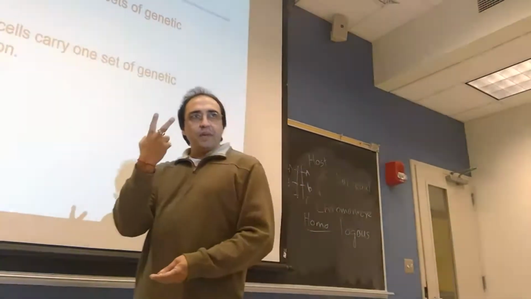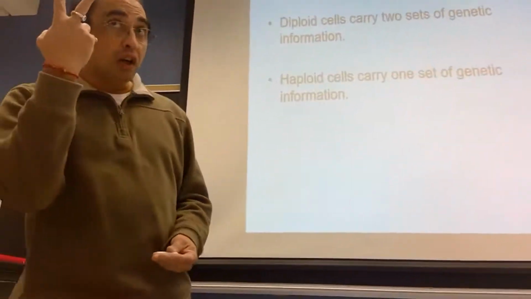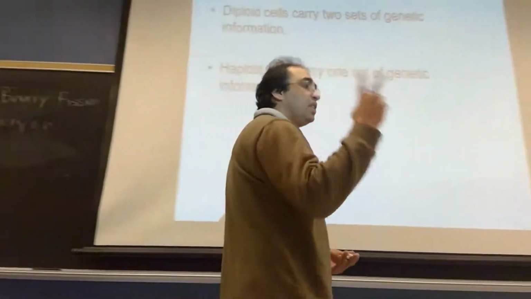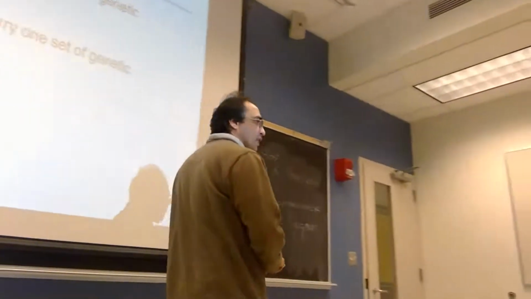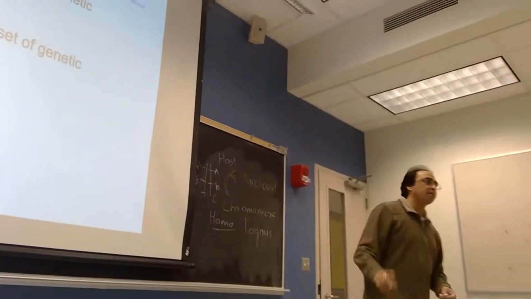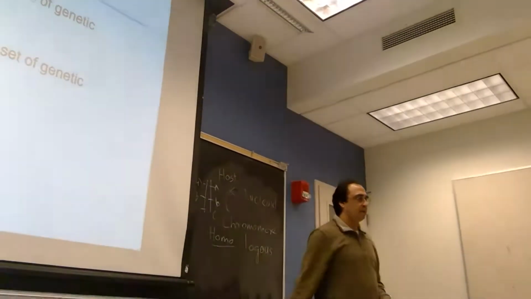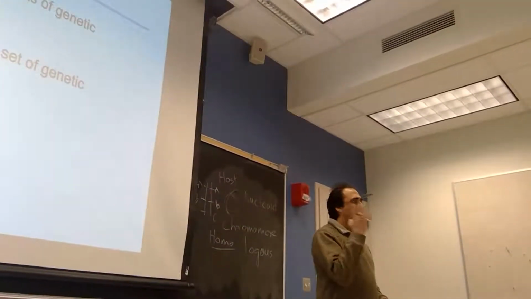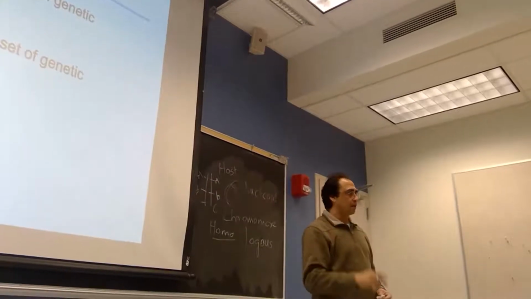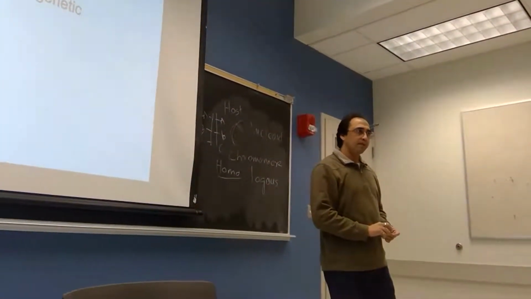Two sets of chromosomes, or diploid, means we must have 46 chromosomes, not only 46 chromosomes, but 23 pairs. Because sometimes in case of chromosomal aberration, we can find 46 chromosomes, but one chromosome is triploid and another chromosome is missing. So we must have 23 pairs of chromosomes, and they should be homologous chromosomes.